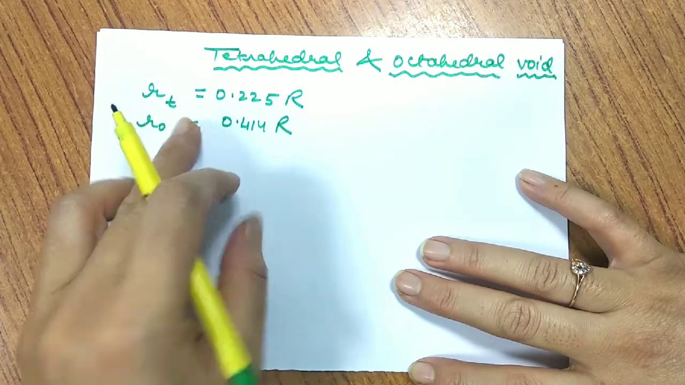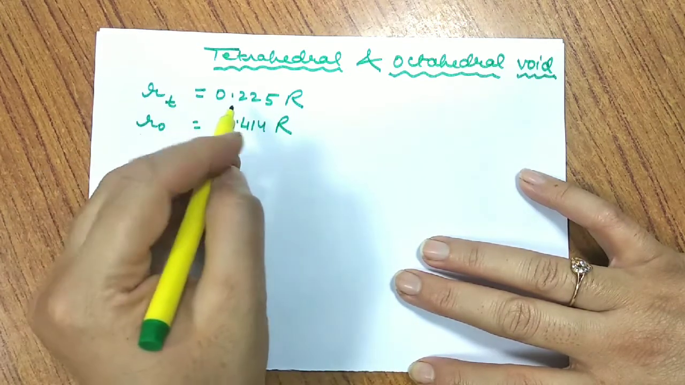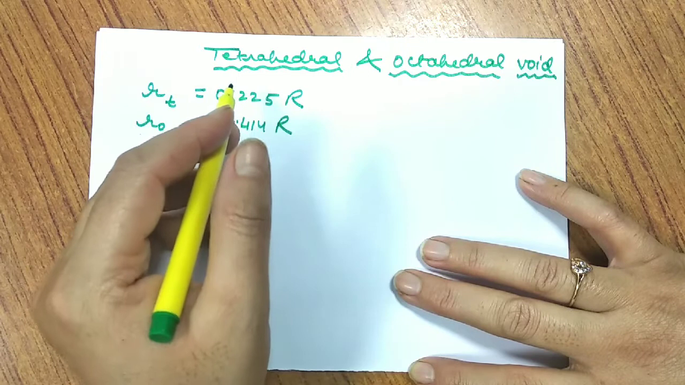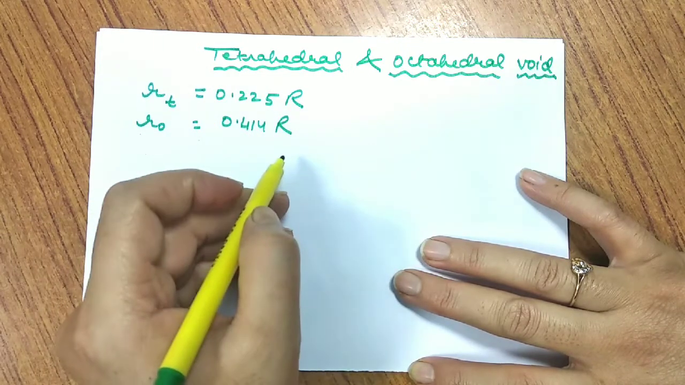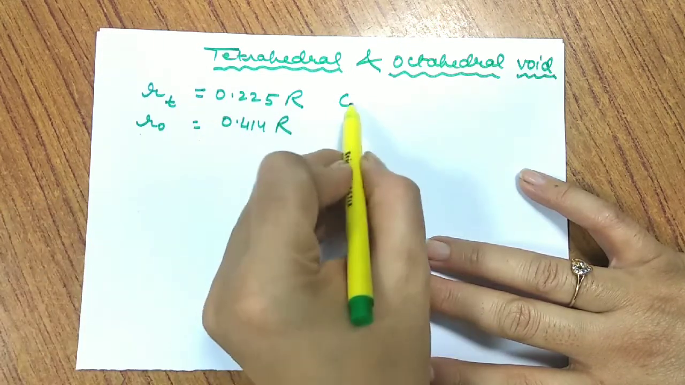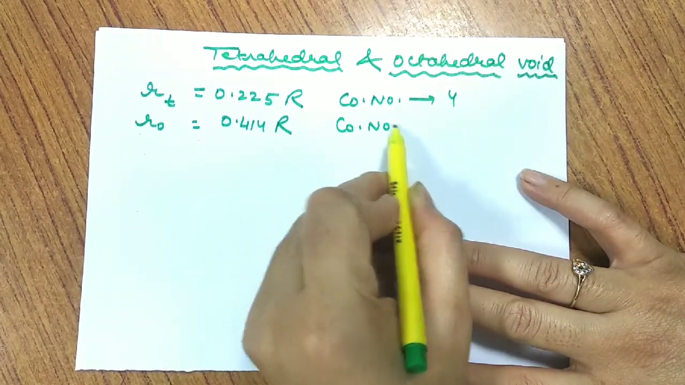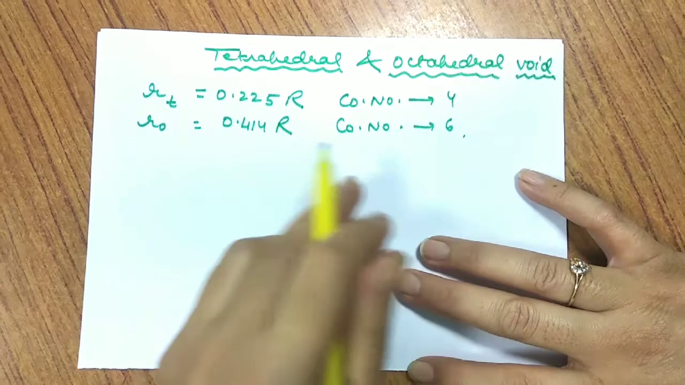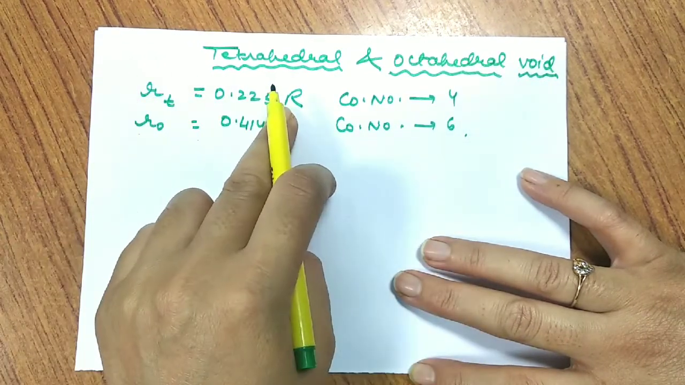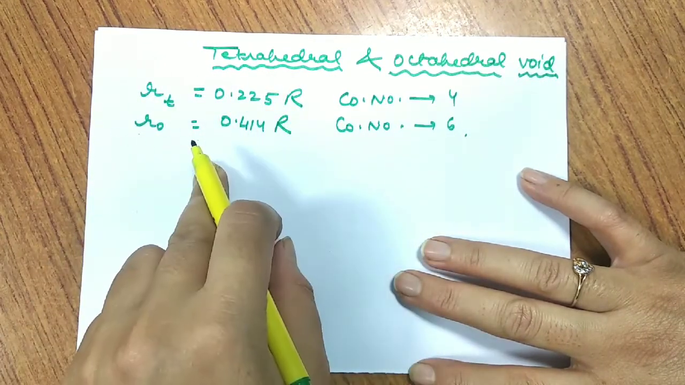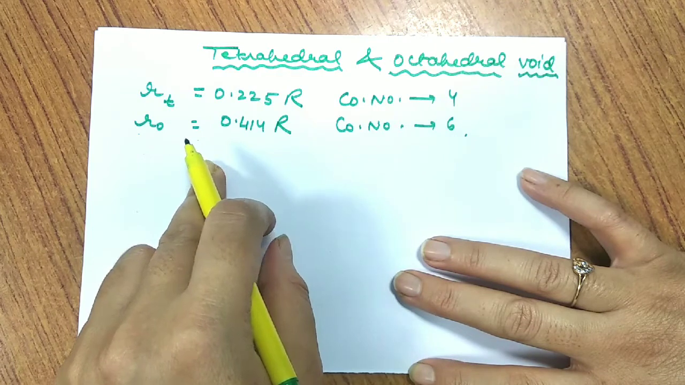When we talk about tetrahedral void, it is always surrounded by 4 spheres, whereas the octahedral void is surrounded by 6 spheres. And thus the coordination number for tetrahedral void comes out to be 4, and the coordination number for octahedral void comes out to be 6, as it is surrounded by 4 such spheres and 6 spheres respectively.